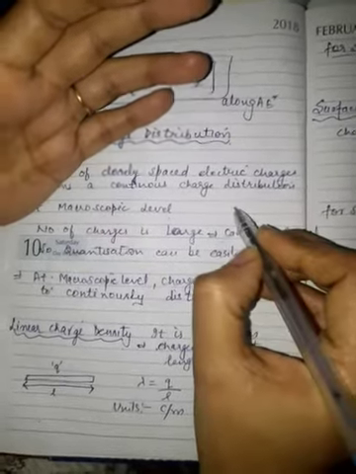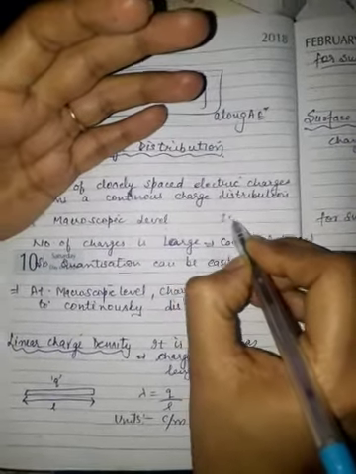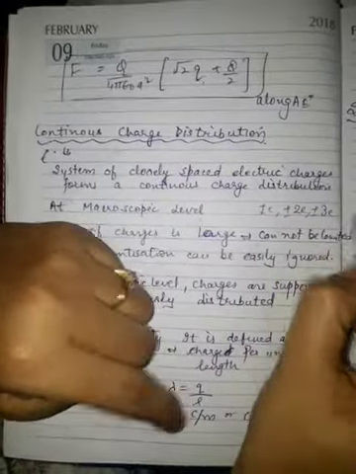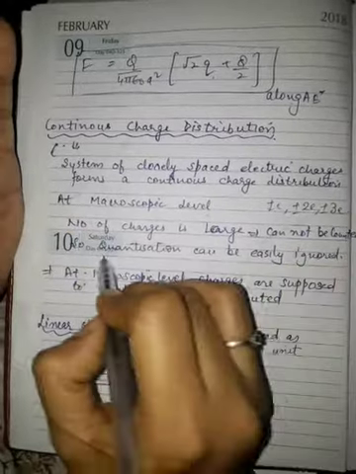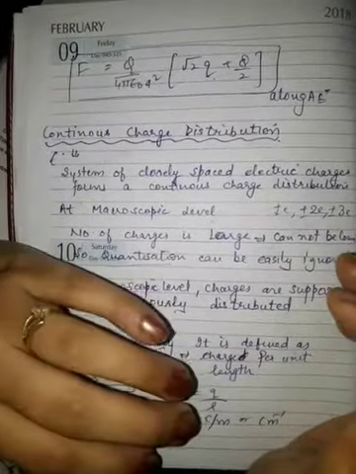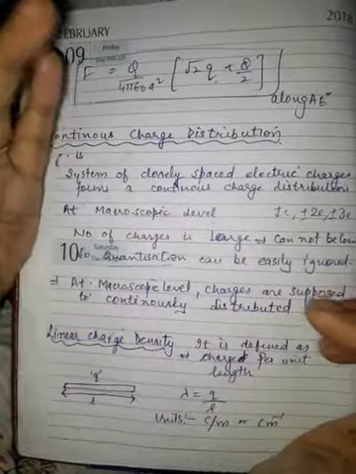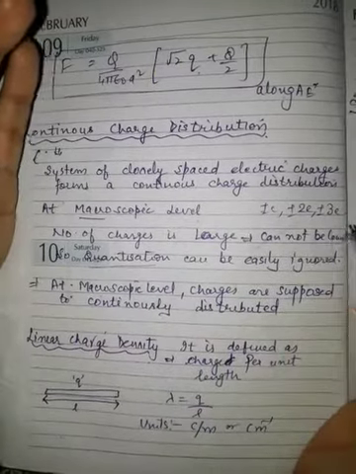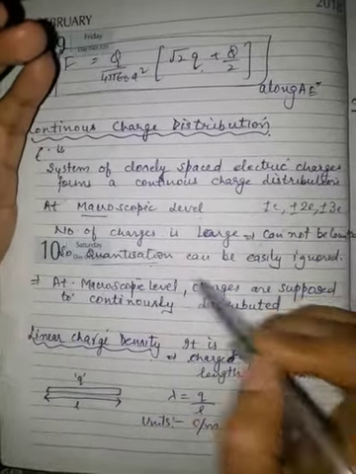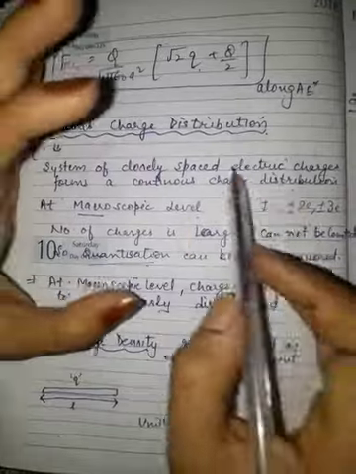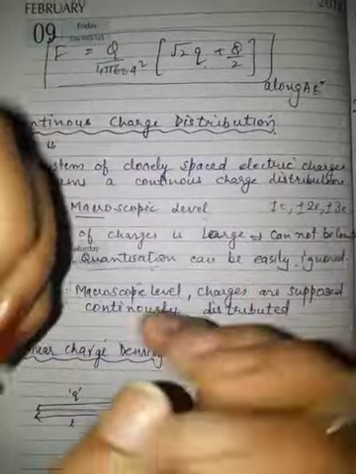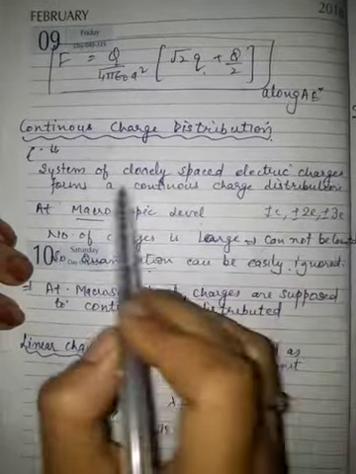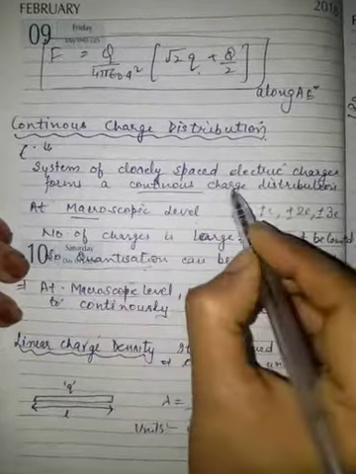That means the charge on a body will be in the form of plus minus e, plus minus 2e, plus minus 3e, and so on. But this quantization holds only when you are talking about the microscopic level. When the charge is large in number and you can't count them, quantization can be ignored. In that case, charges are large in number, which means charges are very close to each other. The system of closely spaced electric charges is called a continuous charge distribution.